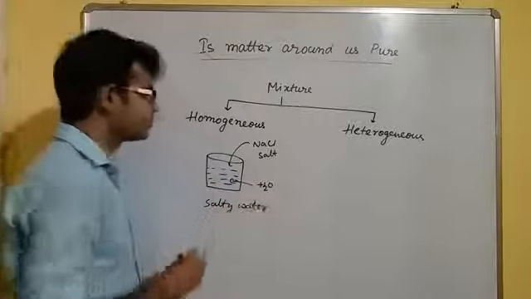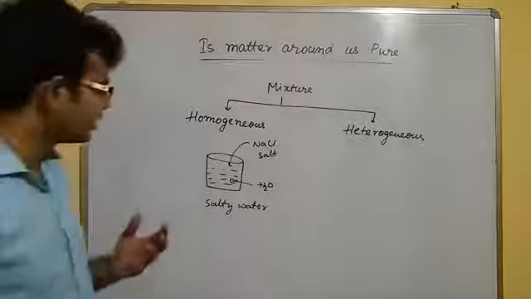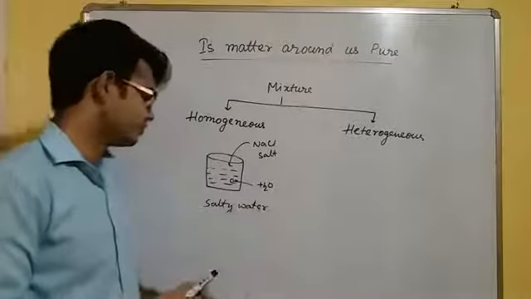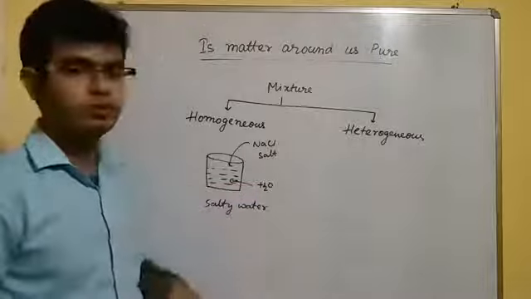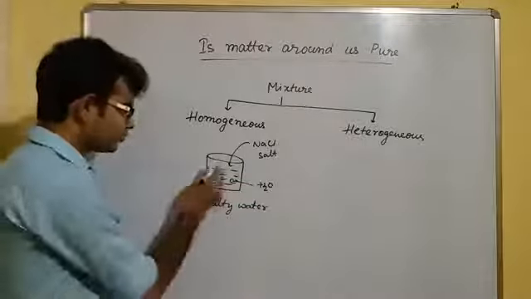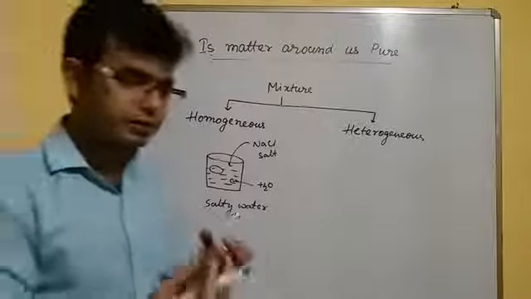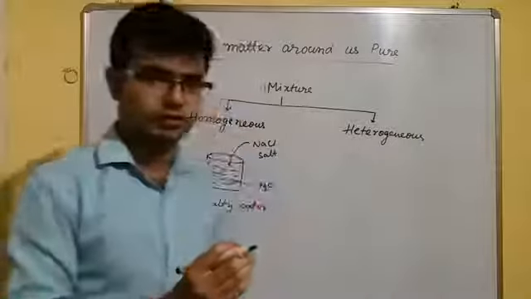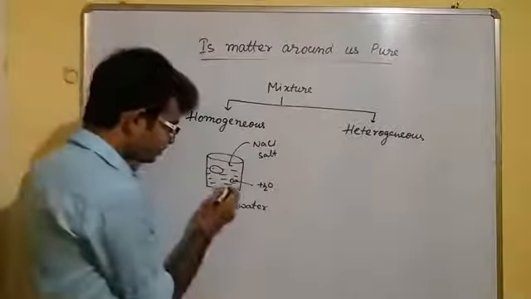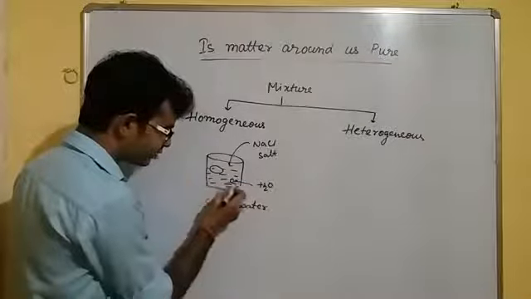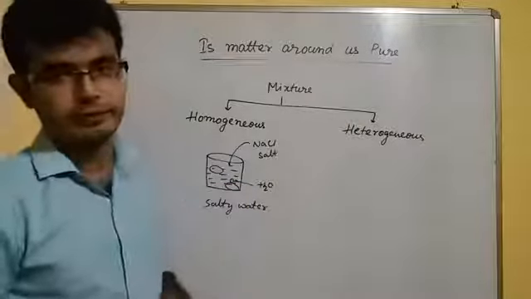This salty water is a homogeneous mixture. Why am I saying that this is a homogeneous mixture? After dissolving the sodium chloride, if we take some water from this portion, we will feel the water contains salt. If we take some water from this portion, we will feel the same.